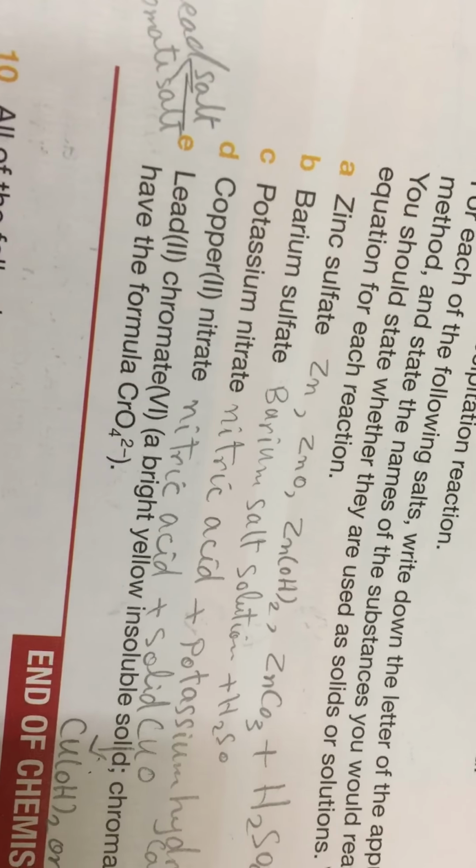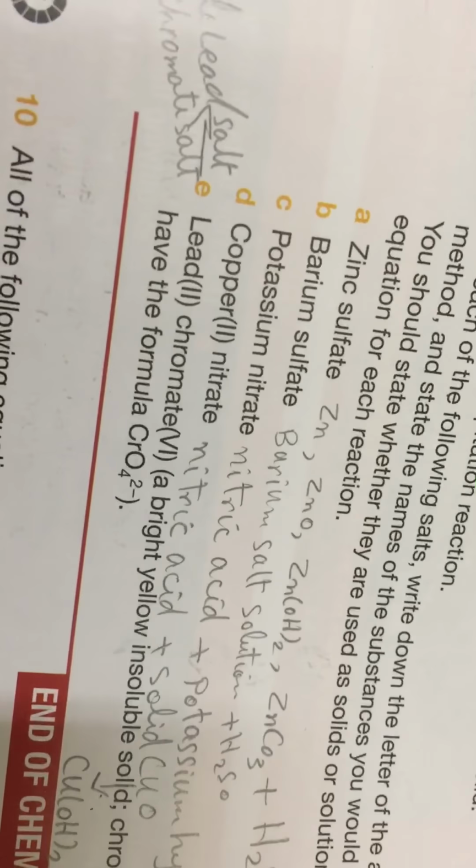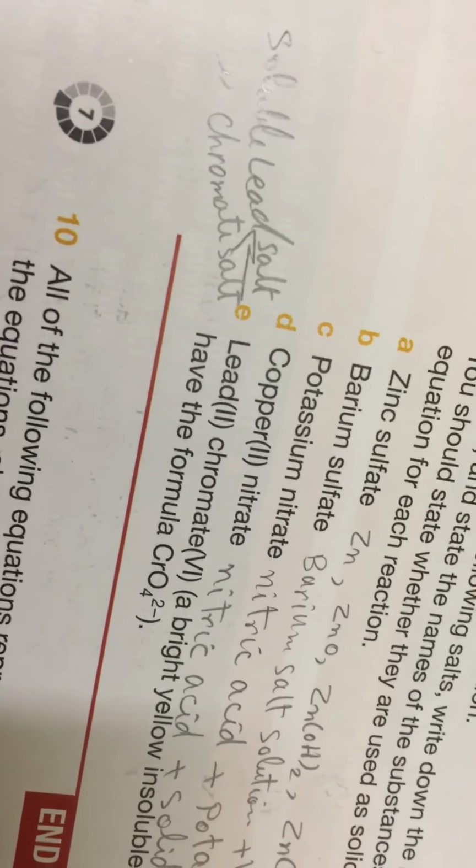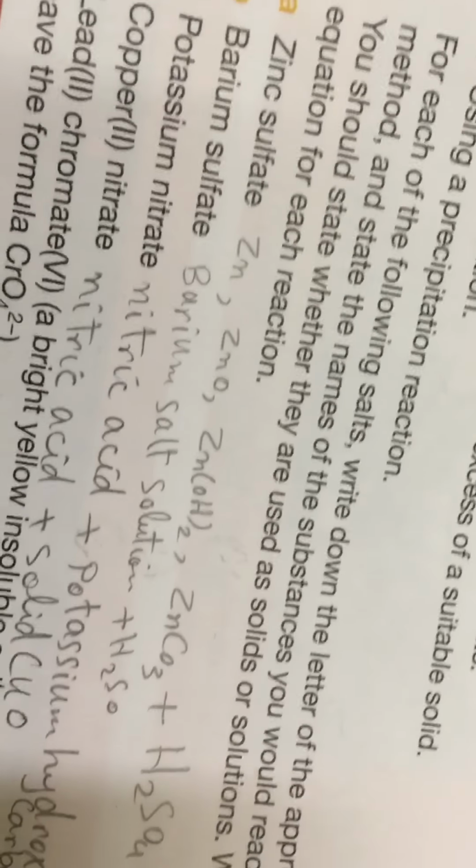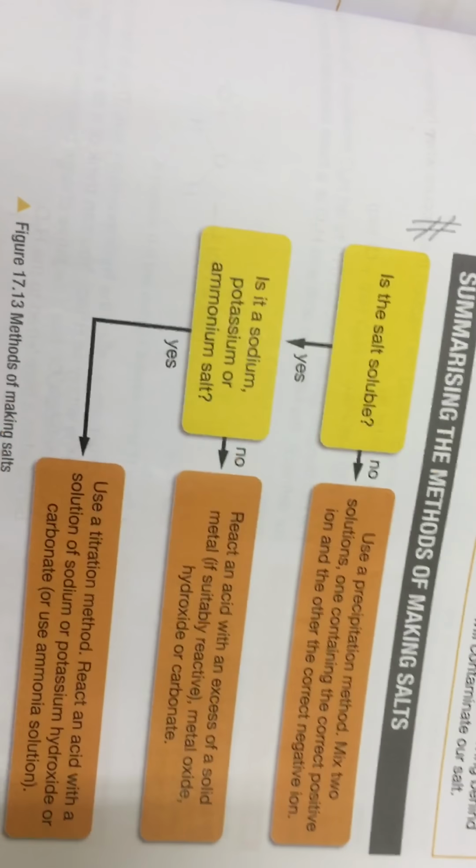Okay, and here I want to make lead chromate. Lead chromate, here I can use any salt containing lead and any salt containing chromate. Okay, but as I said to you, it's important to know the ways used to make salts like this.